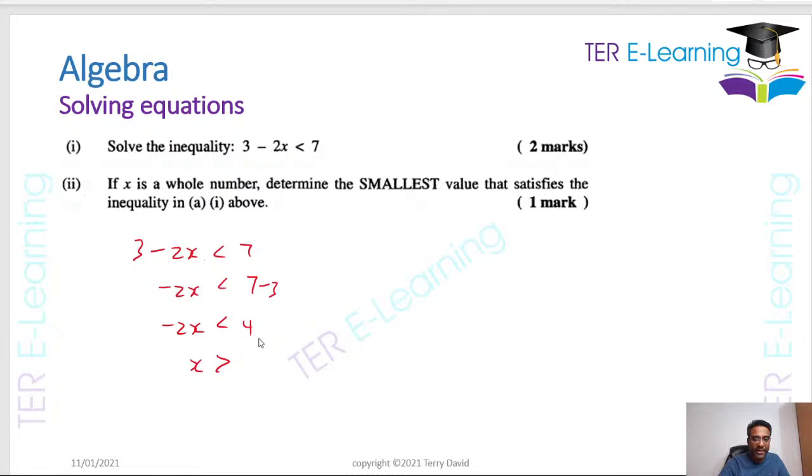So you have to remember, I need to change the sign, right? So 4 divided by -2 is going to give me -2, right? And they said x is a whole number, determine the smallest value that satisfies the inequality. So therefore, if x is greater than -2, then the smallest value for x has to be -3, right?